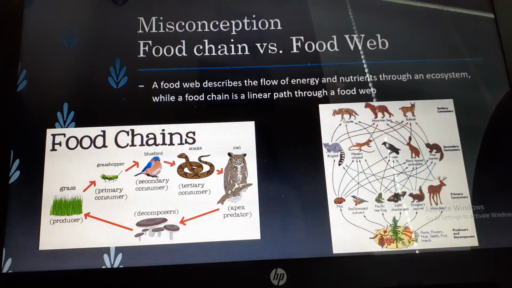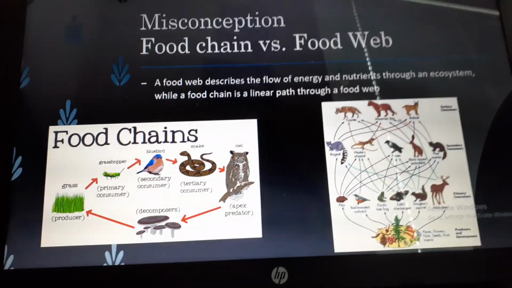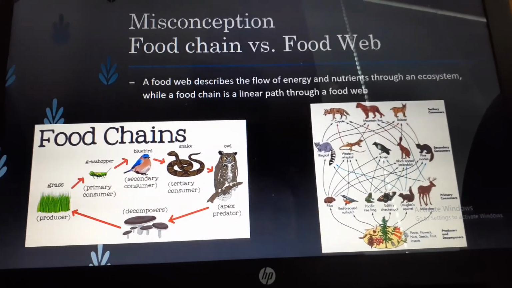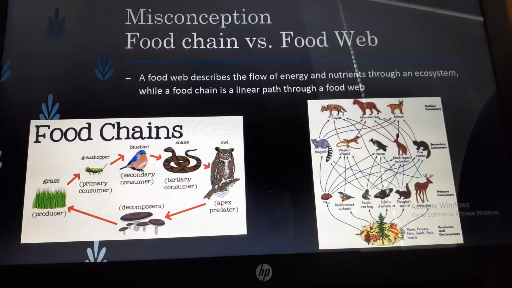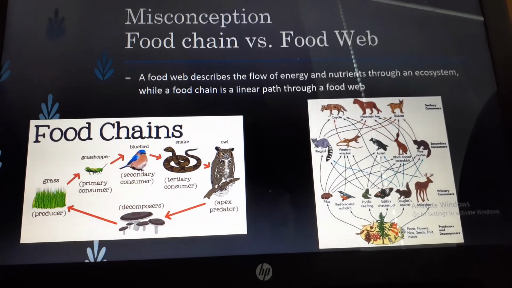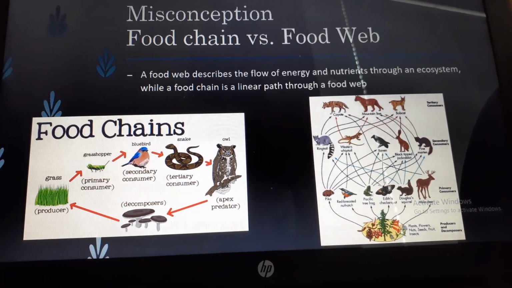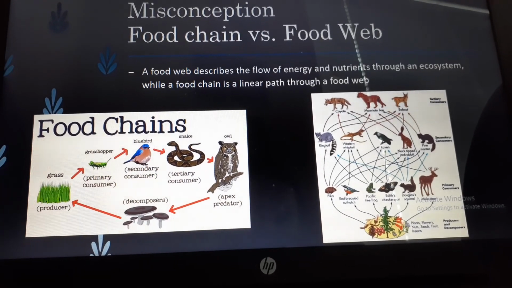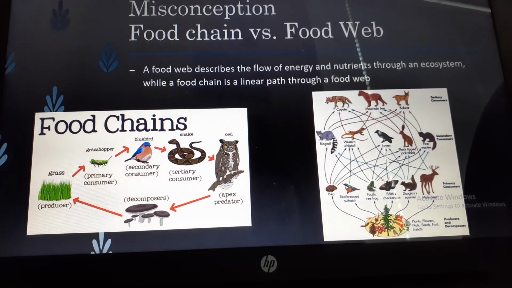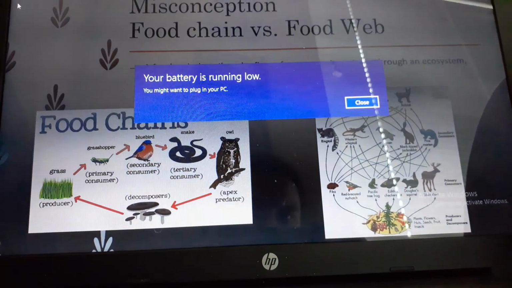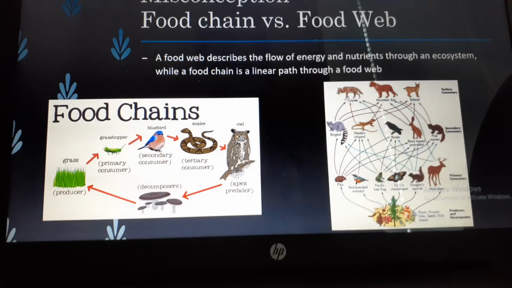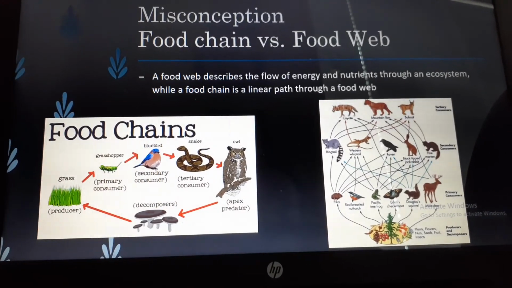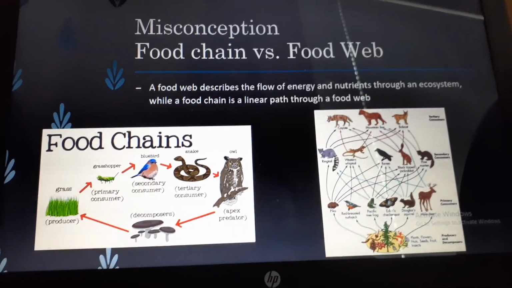So, misconception: a food chain versus a food web. A food web describes a flow of energy and nutrients through an ecosystem, and a food chain is a linear path of the food. So this shows how the producer goes to the consumers and then to the predators, whereas a food web shows how all the animals in the ecosystem survive together.